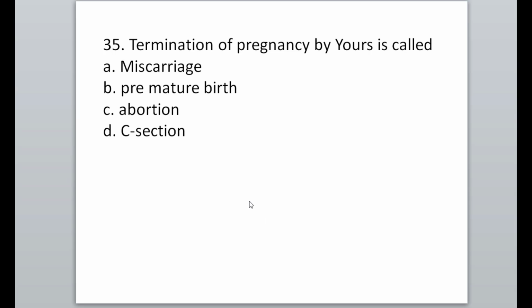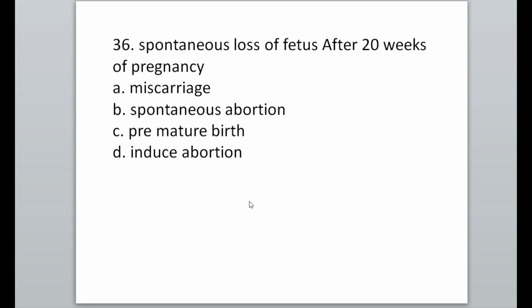Next MCQs. The spontaneous loss of fetus after 20 weeks of pregnancy we call premature birth.